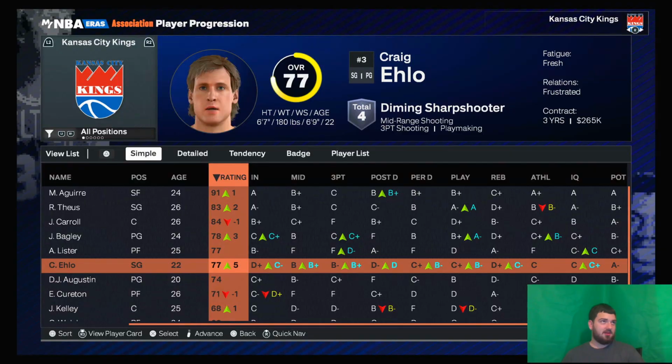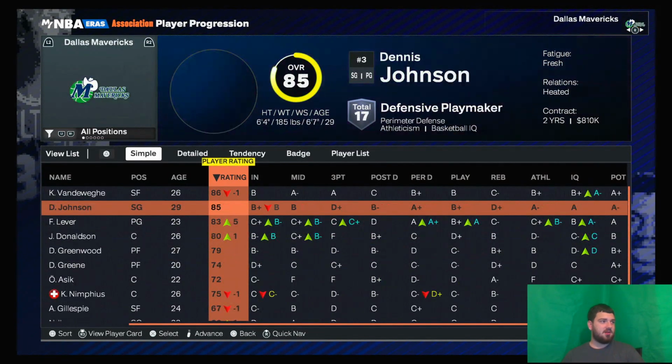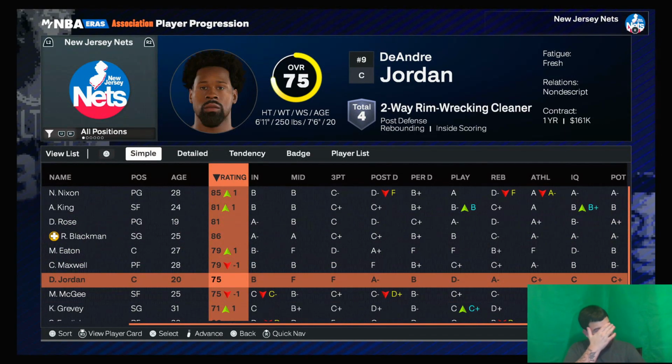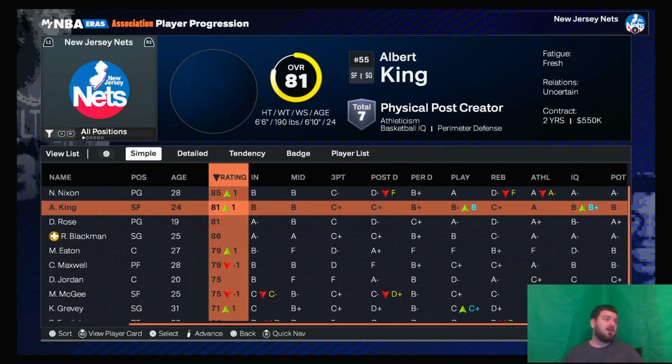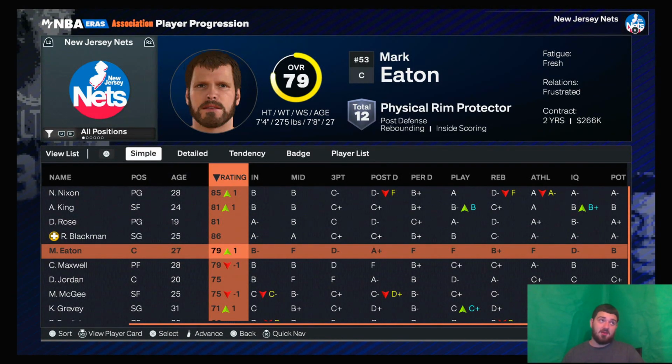John Bagley and Craig Elo. Dominique Wilkins jumps. Fat Lever jumps. Derrick Rose and DeAndre Jordan, not bad, man. Finals MVP Cedric Maxwell's here. Mark Eaton's here. DeAndre Jordan's gonna have a very good mentor in Mark Eaton.